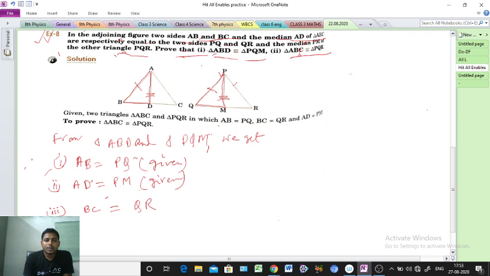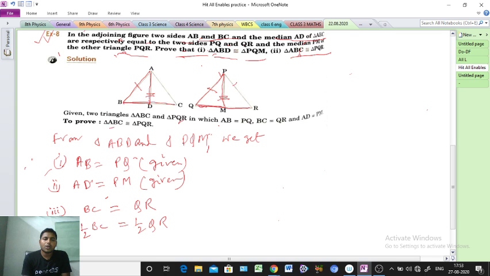The total base BC and QR are equal. So that means we can say half of BC equal to half of QR, because we need BD, that's why we are taking the half portion.